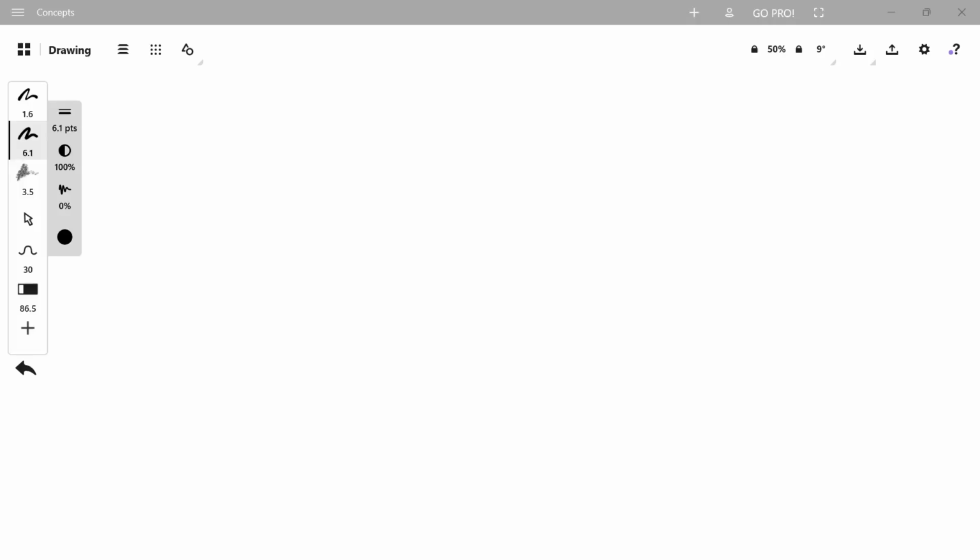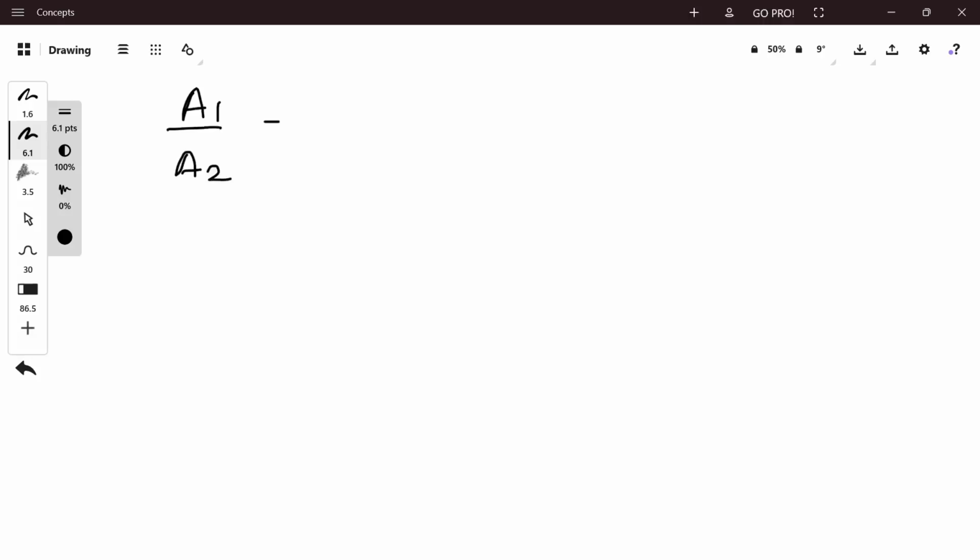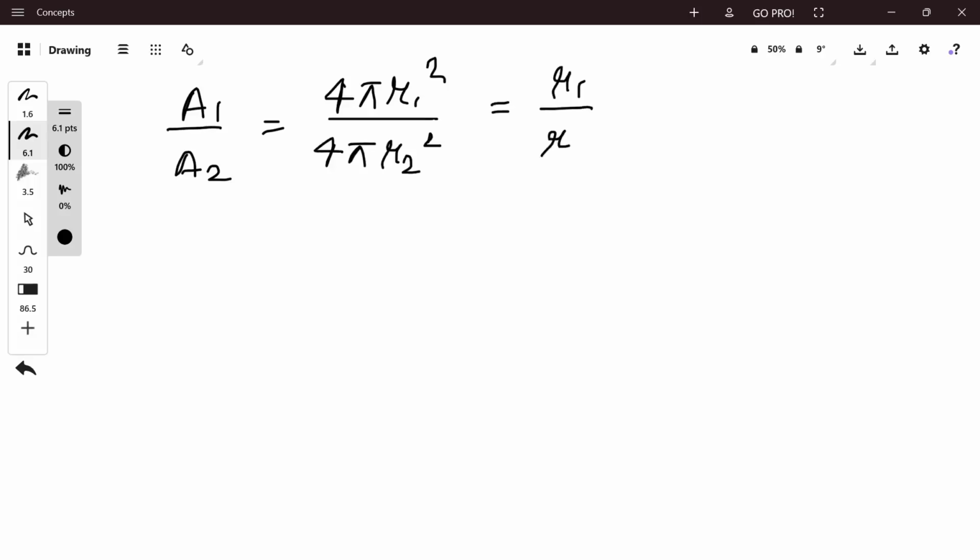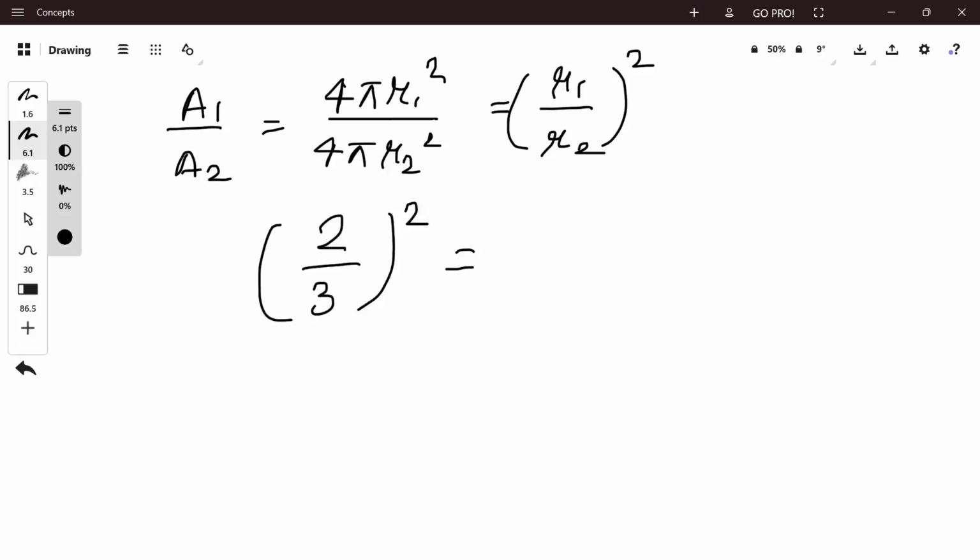If the radii are r1 and r2, the ratio of their areas, A1 upon A2, is equal to 4 pi r1 square upon 4 pi r2 square, which is equal to (r1 upon r2) square. Given r1 upon r2 is equal to 2 by 3, the ratio of the surface areas is (2 by 3) whole squared, which is equal to 4 by 9.